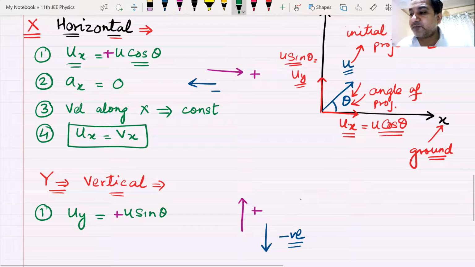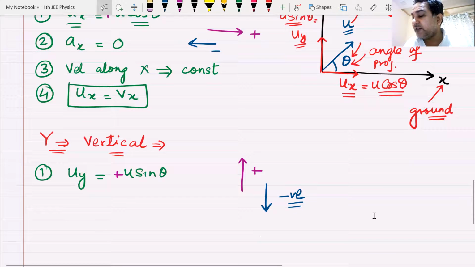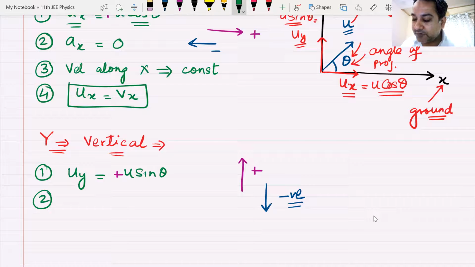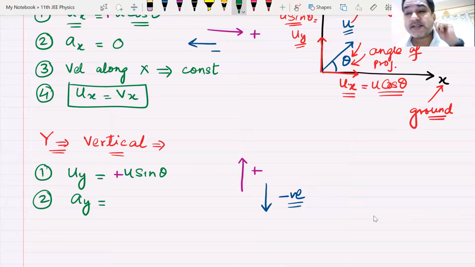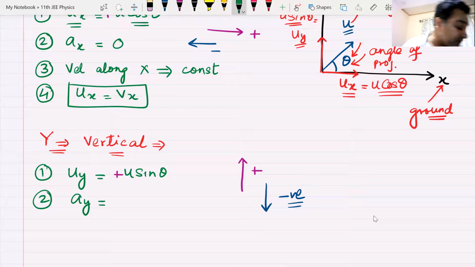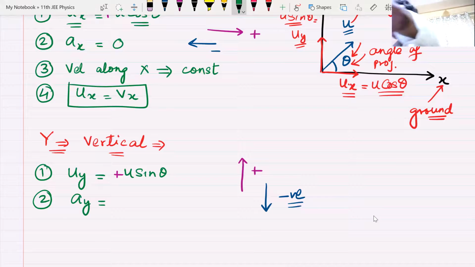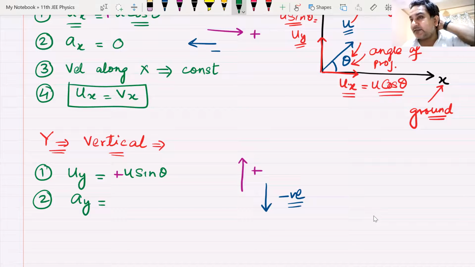Shall I move on to the next point? What would be the next point? You can tell me what would be the next point, sir. Sir, we know the next point. What would be the acceleration along y-axis? You're wrong. What would be the acceleration along y-axis?